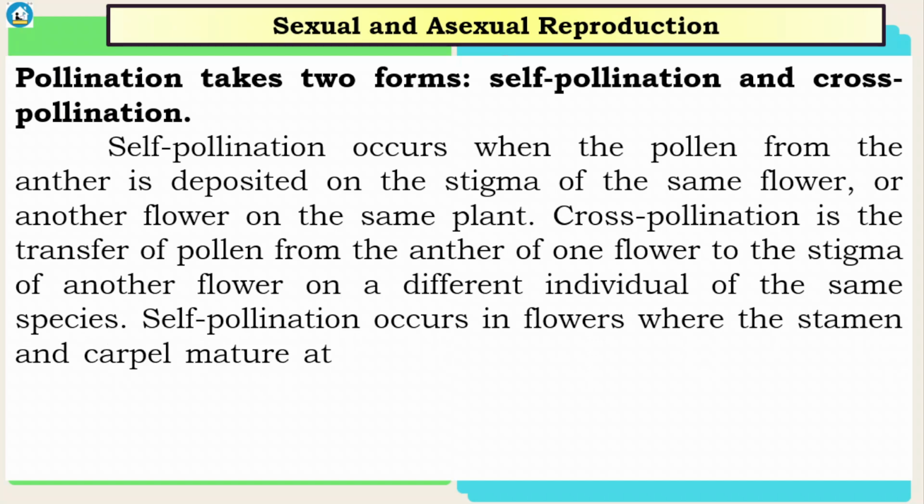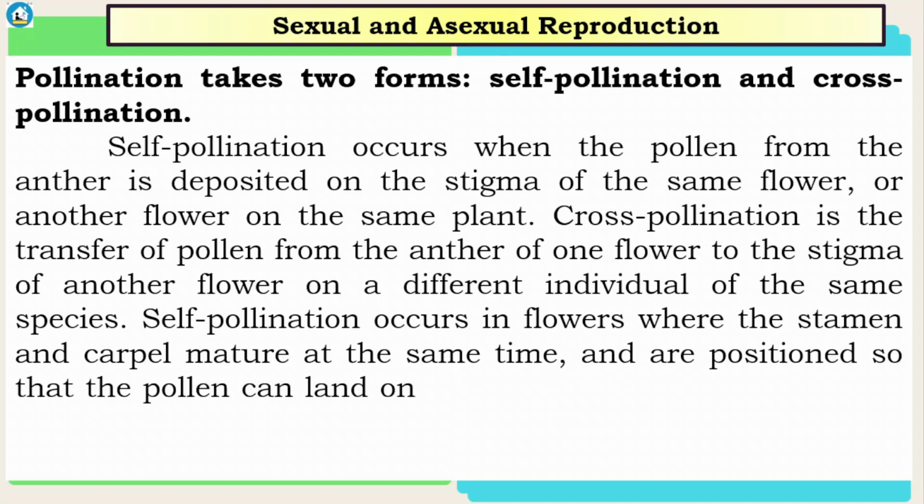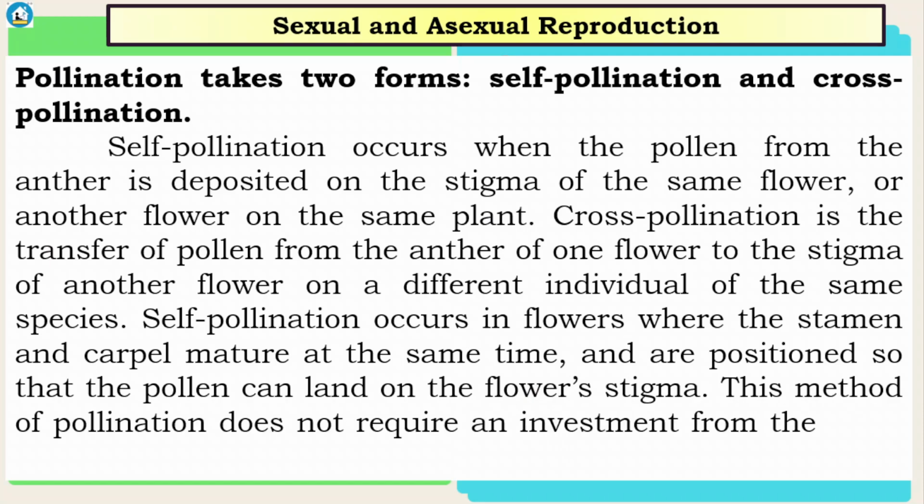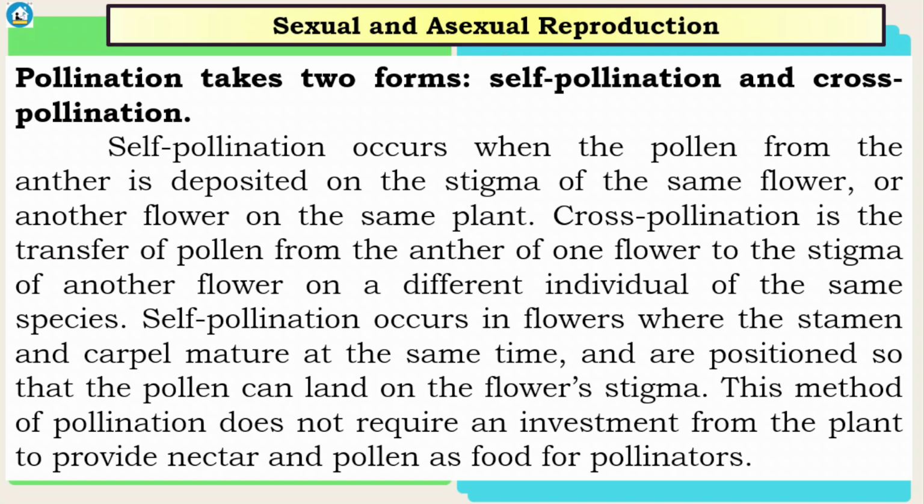Self-pollination occurs in flowers where the stamen and carpel mature at the same time and are positioned so that the pollen can land on the flower's stigma. This method of pollination does not require an investment from the plant to provide nectar and pollen as food for pollinators. Pollinator examples are the bees and butterflies.